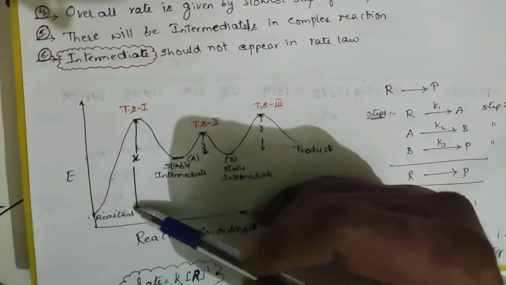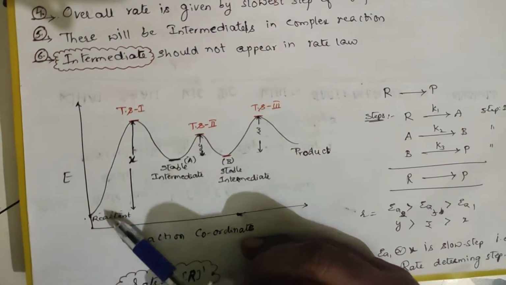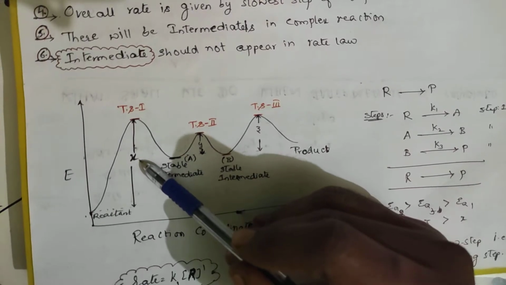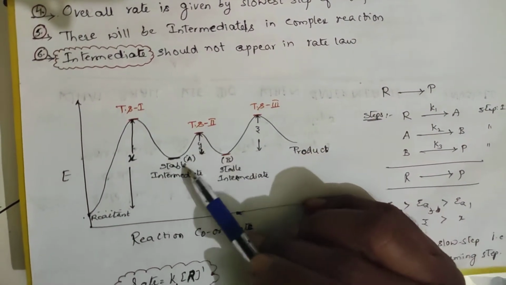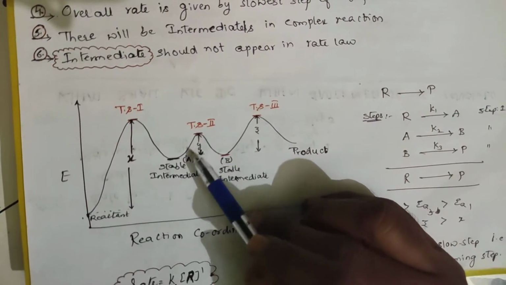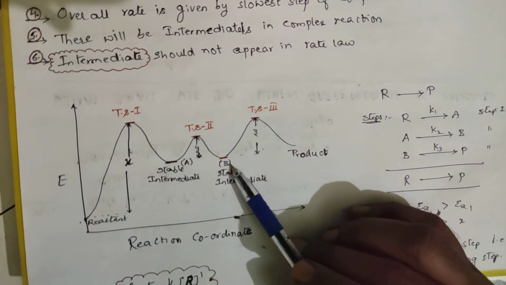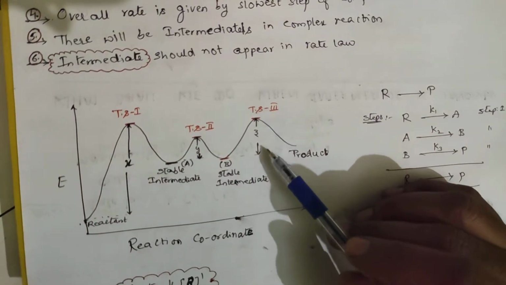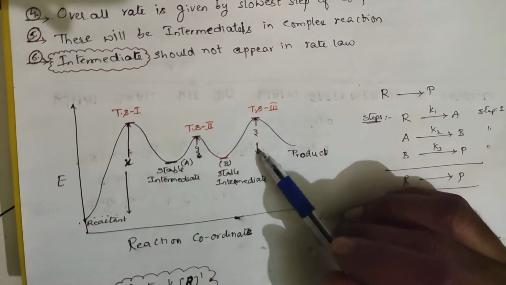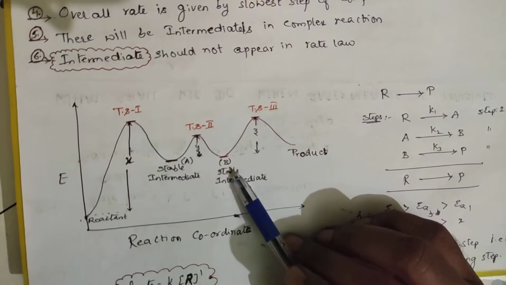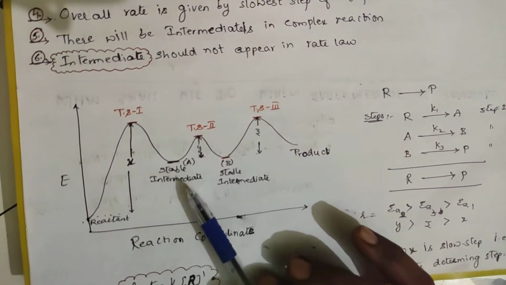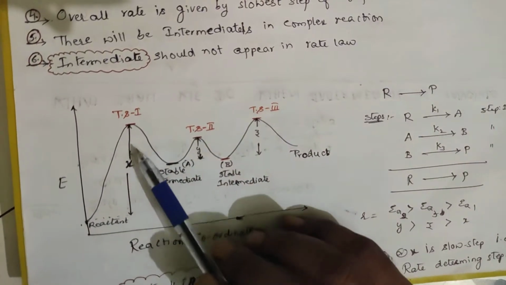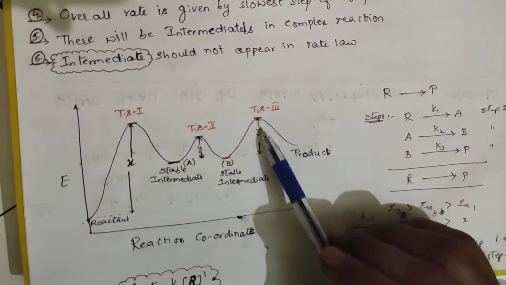And you know this difference, we are talking with respect to reactants. With respect to the reactant, this difference, X, is called the activation energy, EA1. This difference in energy is called the activation energy considering A as the reactant. Here in this transition, this Z is considered as the activation energy, considering B as the reactant, forming the product. So you are getting two stable intermediates, one is A, another is B. So this is EA1, this is EA2 and EA3.